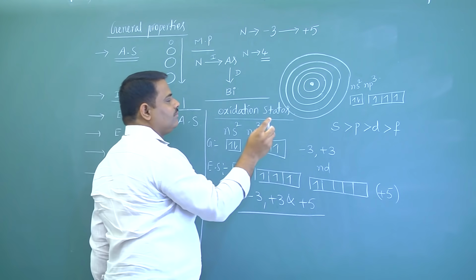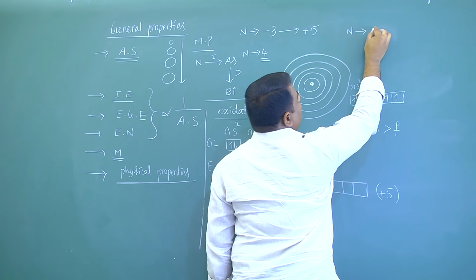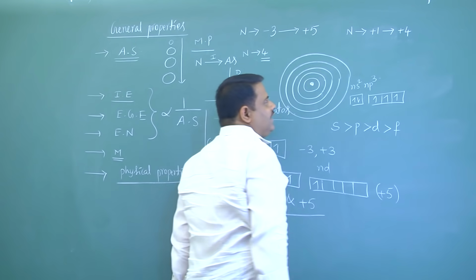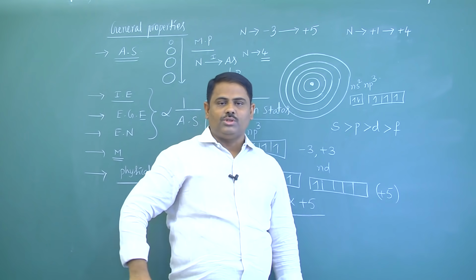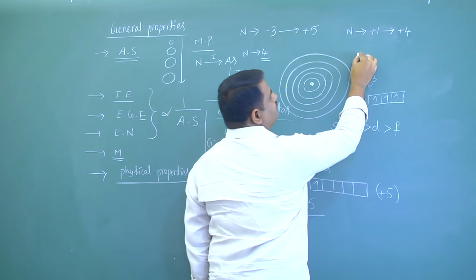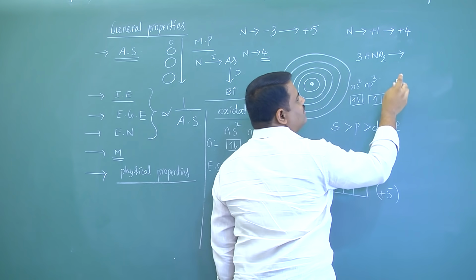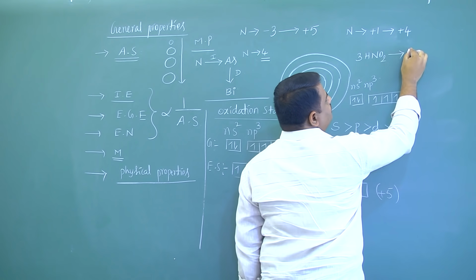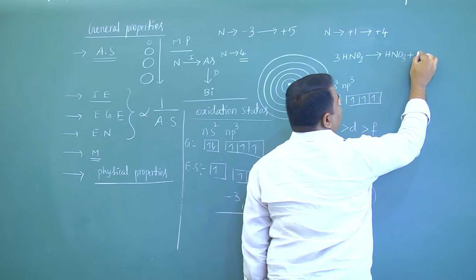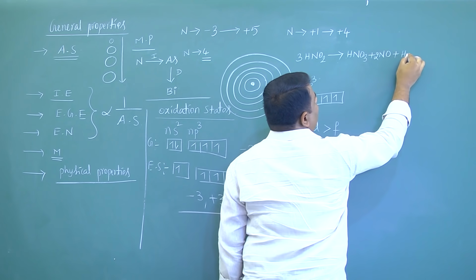Now here, nitrogen from +1 oxidation state to +4 oxidation state undergoes disproportionation. For example, 3 moles of nitrous acid on dissociation gives nitric acid, nitric oxide and water.